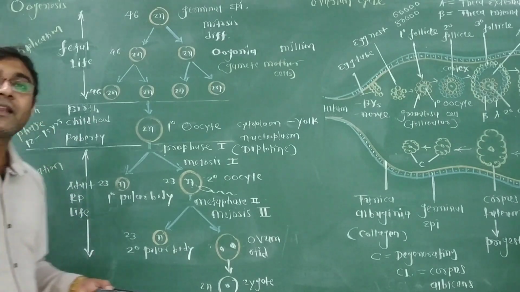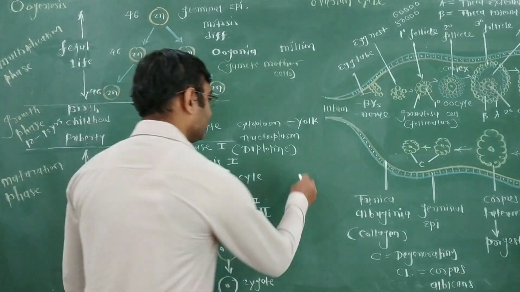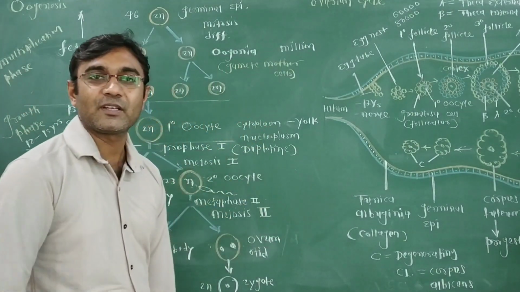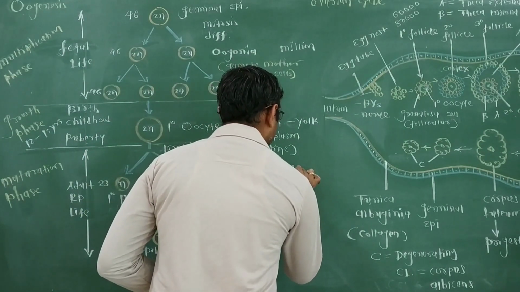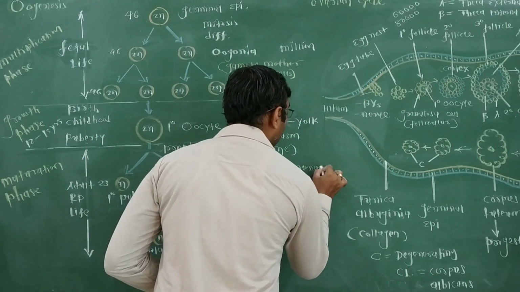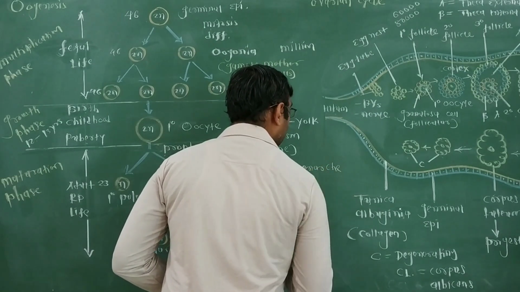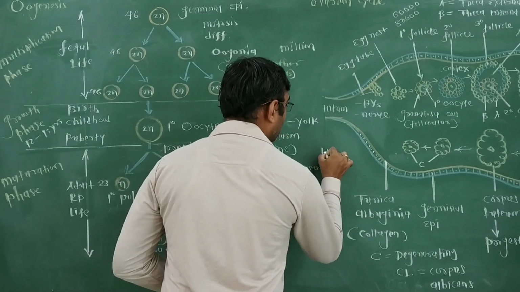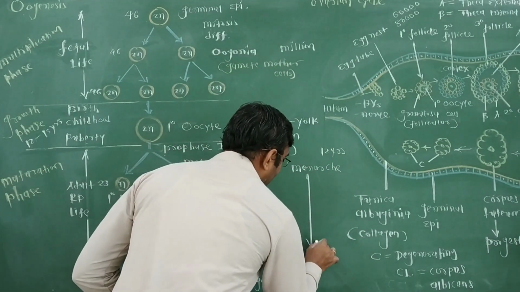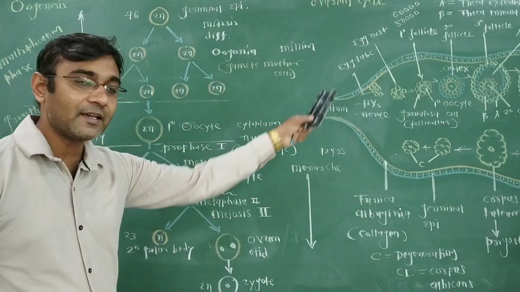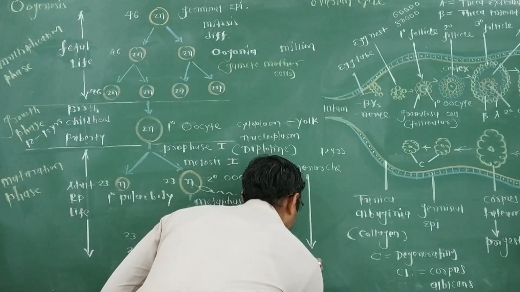Then the female reproductive phase begins from the first menstruation cycle, that is menarche. Menarche starts around 12 years of age and now the ovarian cycle runs continuously up to menopause.